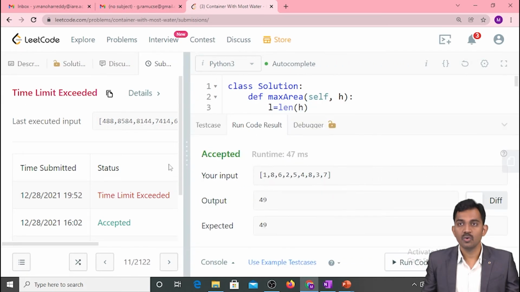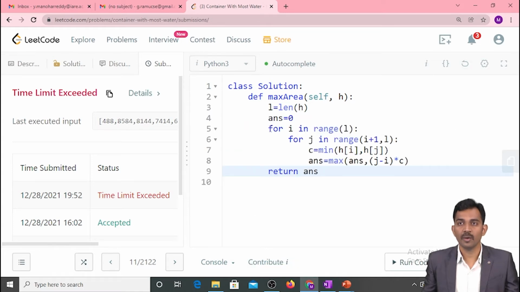The reason is, what is the time complexity of this program? This loop is n and this one is also n. Both are nested, meaning n into n, which goes to n square. Got it? The time complexity goes to n square. But this is not acceptable for FANG companies.